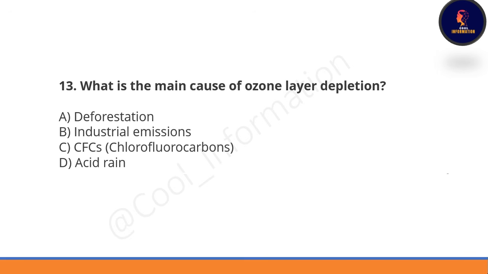Next question. What is the main cause of ozone layer depletion? Options are deforestation, industrial emission, CFCs, chlorofluorocarbon, and last option is acid rain. Correct option will be C only. CFCs is the main cause of ozone layer depletion.